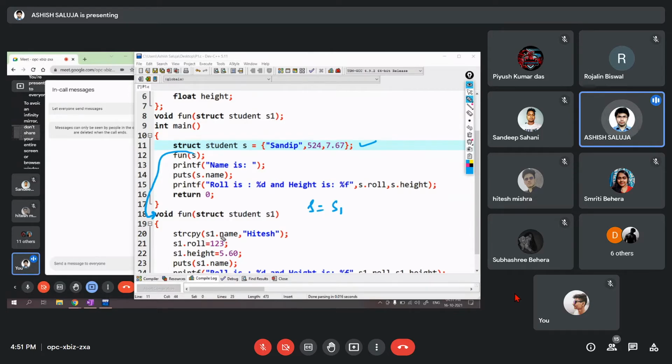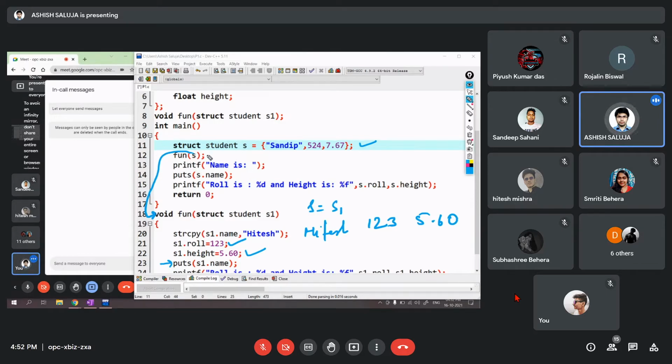Now we have changed s1 dot name to Hitesh. Previously it was Sandeep. We changed it to Hitesh. Role was previously 524. We changed to 123. S1 dot height, previously the height was 767. We changed to 5.60. And now we try to print it. So S1 now output will be Hitesh. Role is 123 and height is 5.60. And the function is finished. So we return back to the calling function.